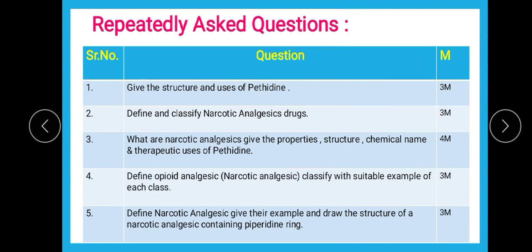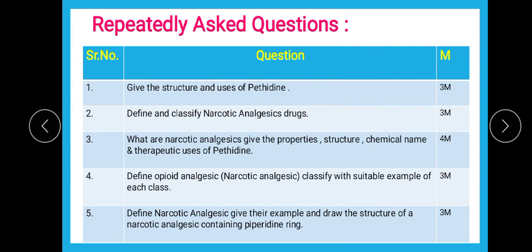Next question is: define opioid analgesic, that is narcotic analgesic, and classify with suitable example of each class. This question also comes for 3 marks, just like the second question, define and classify narcotic analgesic. In the introduction part video you will find the reason behind this: narcotic analgesics are nothing but opioid analgesics, means it is one and the same.